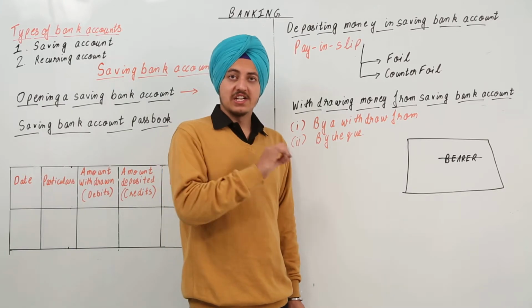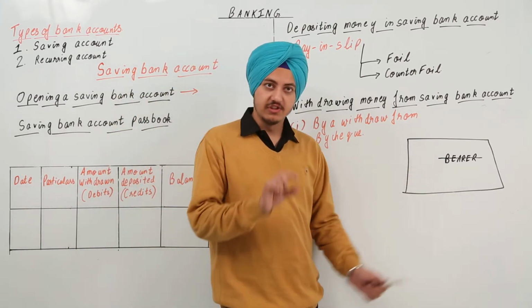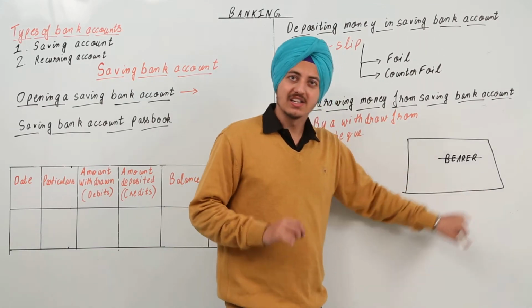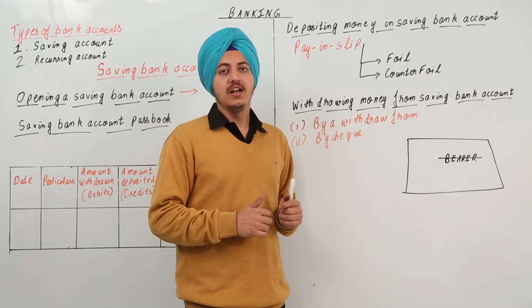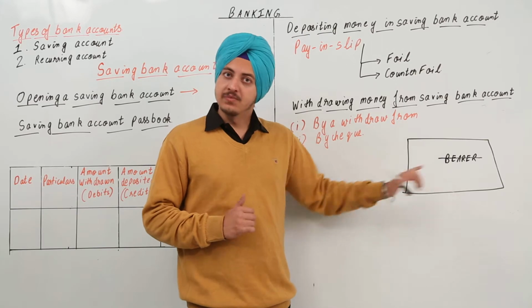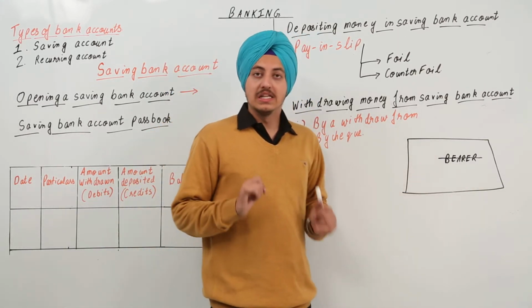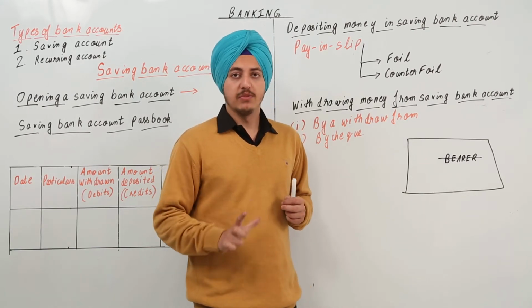It is written, pay Mr. Ishjot Singh an amount of this much. So if I cross this bearer, then nobody other than Ishjot Singh can go and take money from the bank. But what if this word bearer is not cut? Then anybody can just go and take money through the check from the bank.